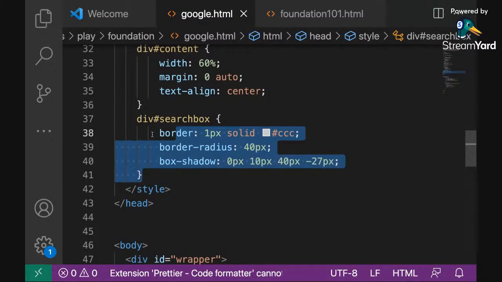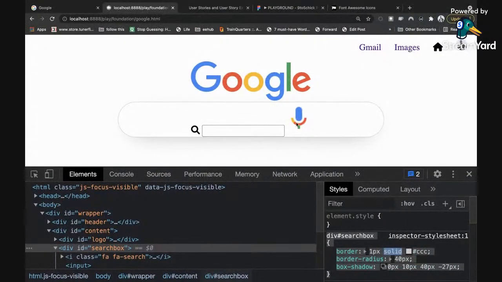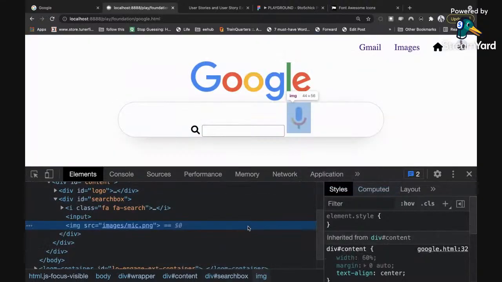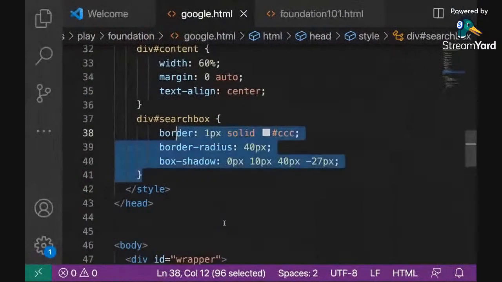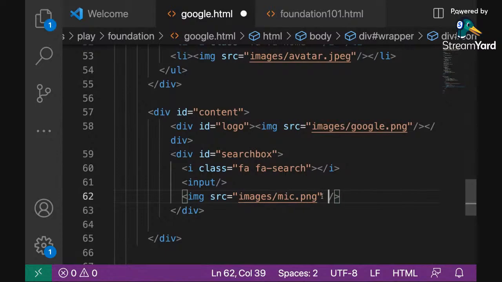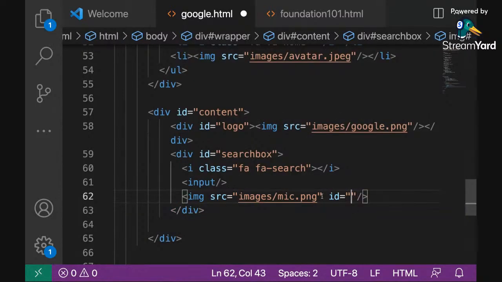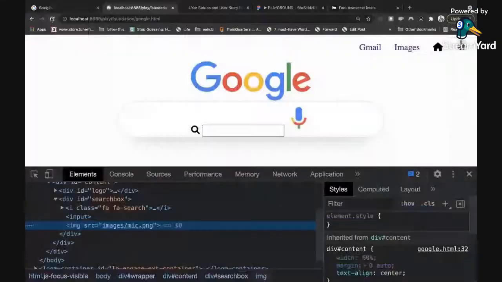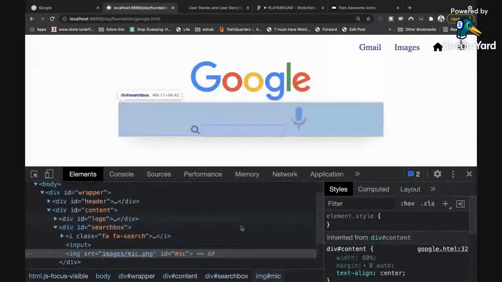So the next thing we want to do is to now arrange the elements inside this huge stuff, right? So I'm going to reduce this width first. The microphone is huge and it's very big. That's why it's pushing everything away from the body of our search box. So I'm going to go to the microphone. But for this microphone, let me give it a name so that I can talk to it directly. I'm going to give it an ID of mic so that I can talk to it. So I'm going to refresh so that it can come up. So we have our microphone now showing as mic.